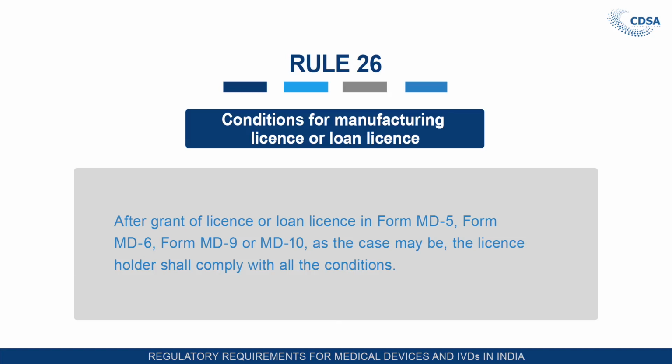They have to inform the licensing authority in case of any changes in the premises, in the facility, or in the quality control of the manufacturing of the medical devices. They have to inform the licensing authority within a stipulated timeline of any change in the constitution of the firm. They have to inform the licensing authority about any adverse event observed on their product manufactured by the manufacturer for marketing in the country. They also have to inform any major changes in the manufacturing of the medical devices.